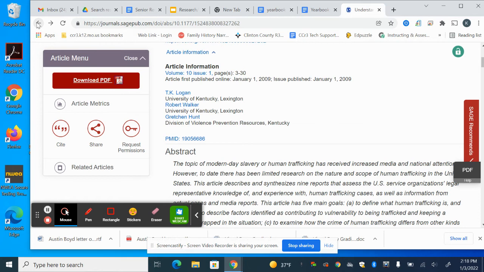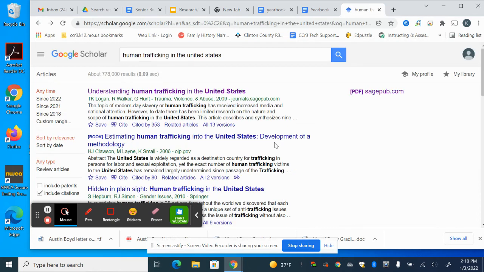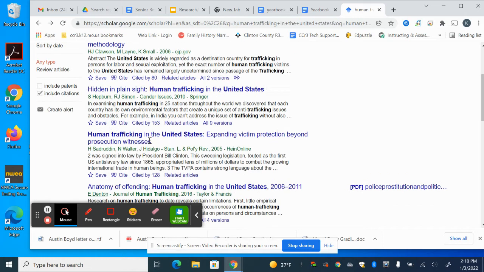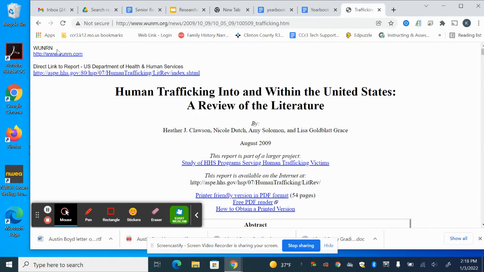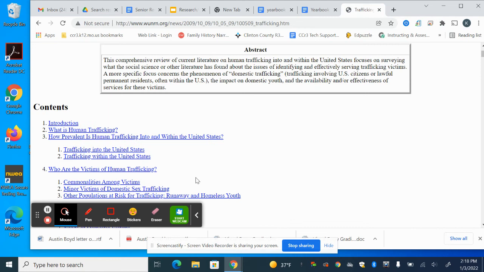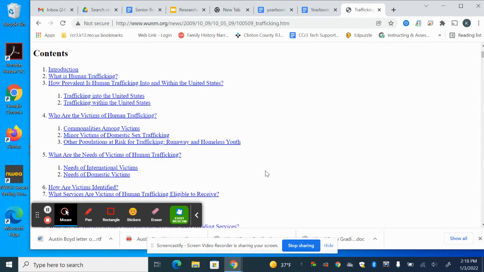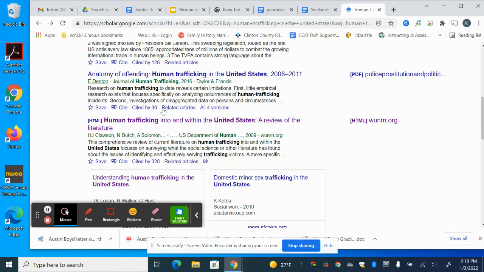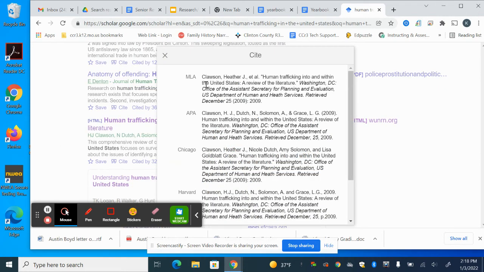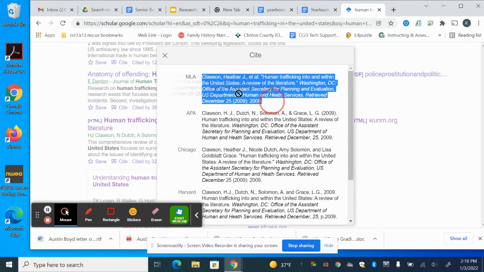All right, so that's the first thing to remember about your Google Scholar. The second thing is that there are books on Google Scholar, which I'll talk about when we talk about books. But there will be some HTML, some websites that you can go to. And again, those contents will be here for you. If you cite anything on Google Scholar, remember to go back and click the citation and then copy the citation right here. Do this immediately.